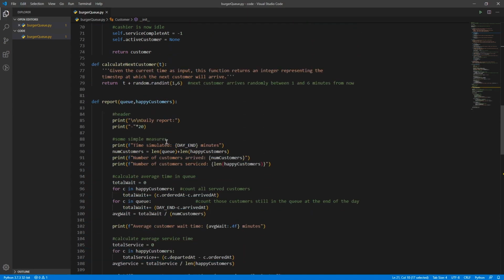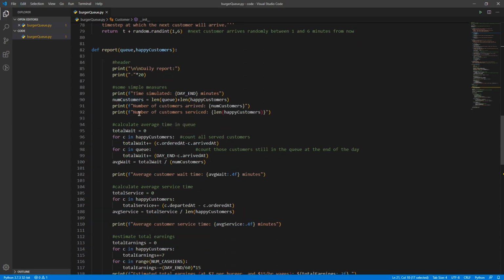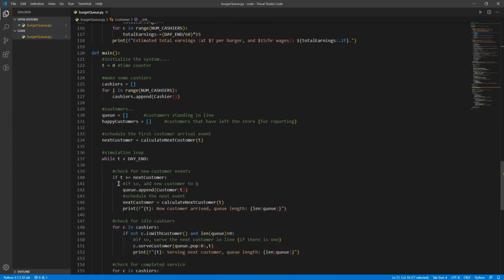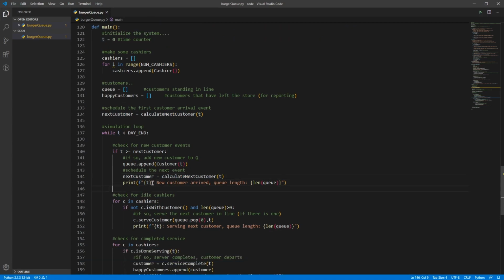All right. All the way back down here. So we get a new customer and we add this customer to the queue. Now, once this customer has arrived, we need to figure out when the next customer is going to arrive. So when a customer shows up, we figure out the next one will show up, again, 1 to 6 minutes from now. So next customer will be updated with a new random duration, 1 to 6 minutes into the future. And some bookkeeping just so we can see our output has new customers arriving.